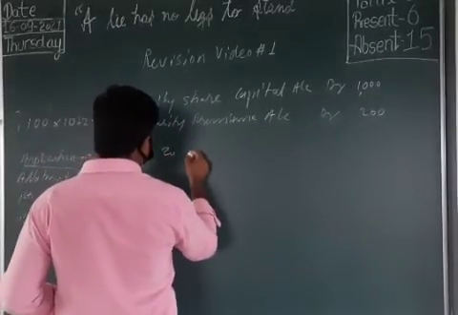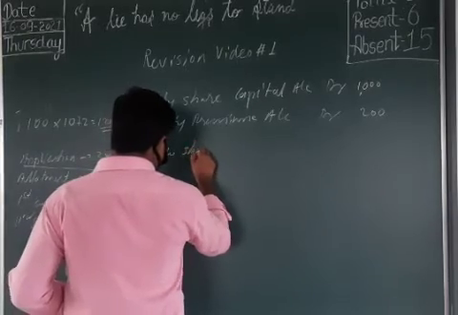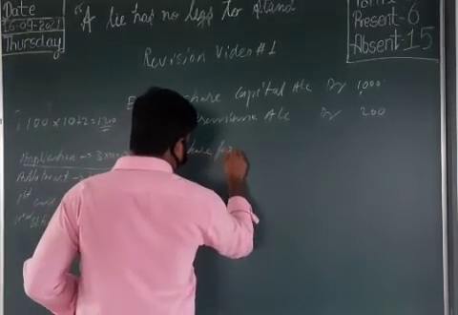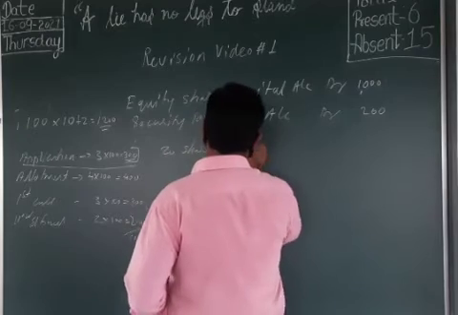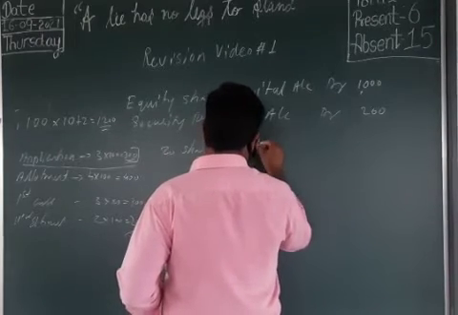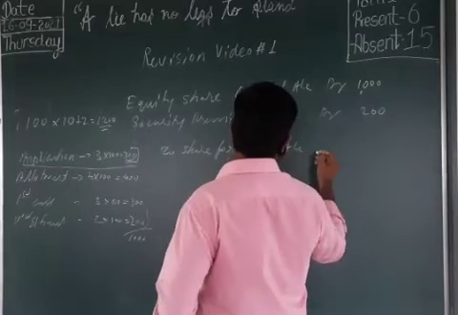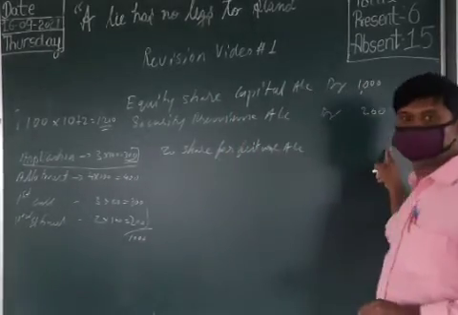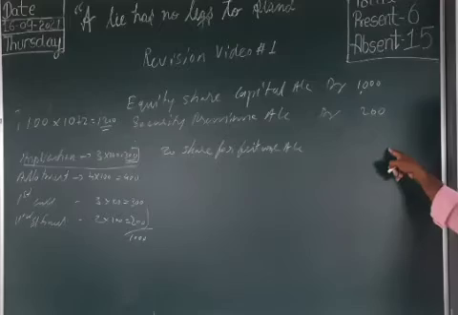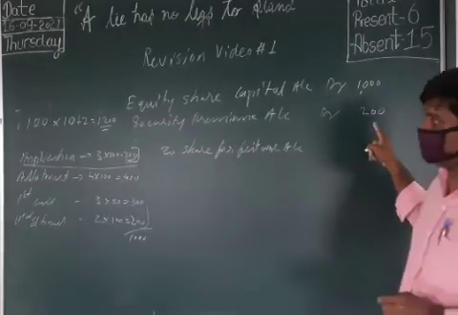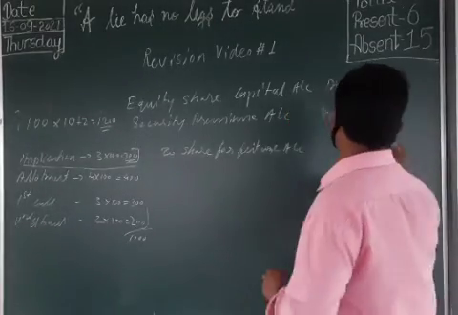Next, to which account? Share allotment can write forfeiture account. How much amount do we write here? The paid amount. How much did we pay here? 300.